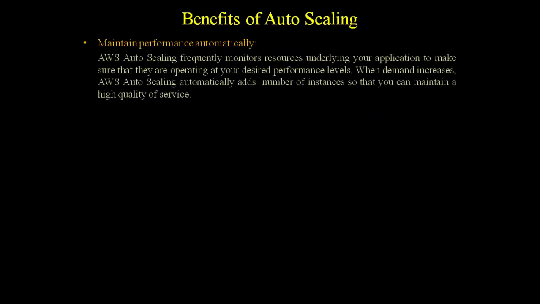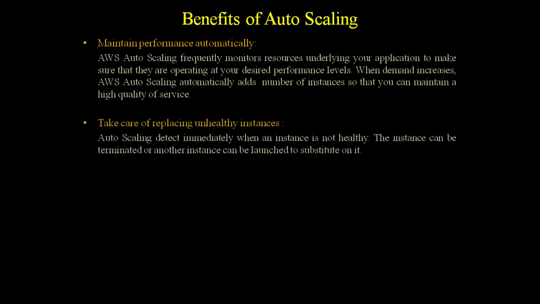Now what are the benefits of auto scaling? The first benefit is that it maintains performance automatically. It means that AWS auto scaling frequently monitors the resources underlying your application to make sure that they are operating at your desired performance level. When demand increases, AWS auto scaling automatically adds instances so that you can maintain a high quality of service.